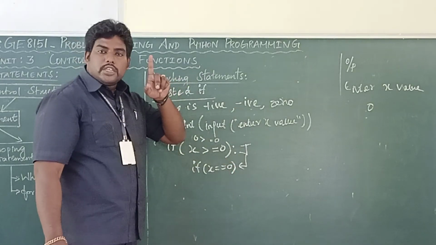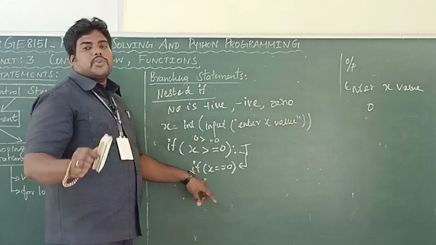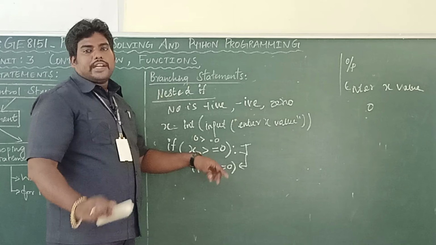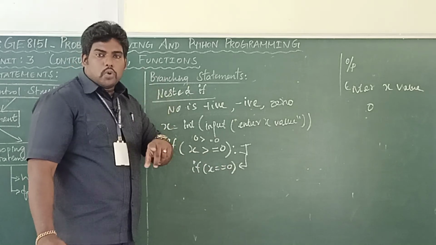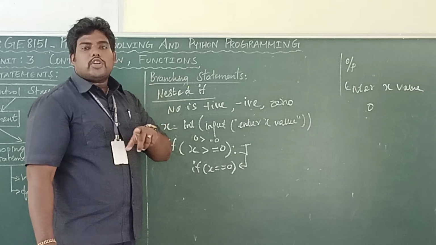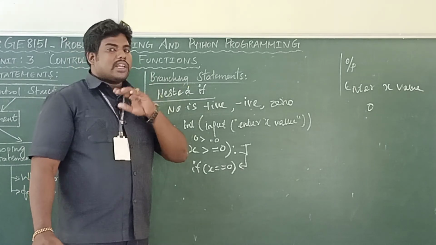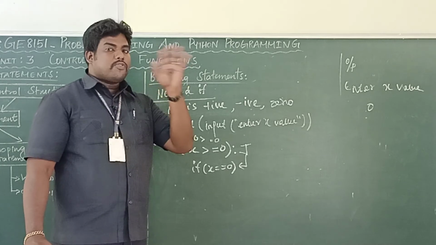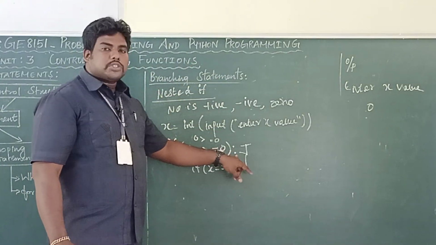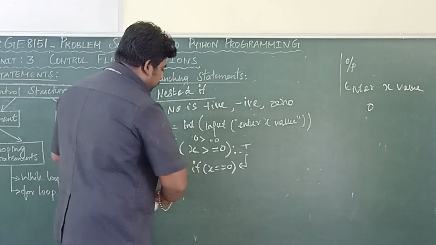Students, you have to listen carefully here. For the nested if, the first condition has to be true. For if else if, the first condition has to be false. If this first condition is true, it will execute the nested if.